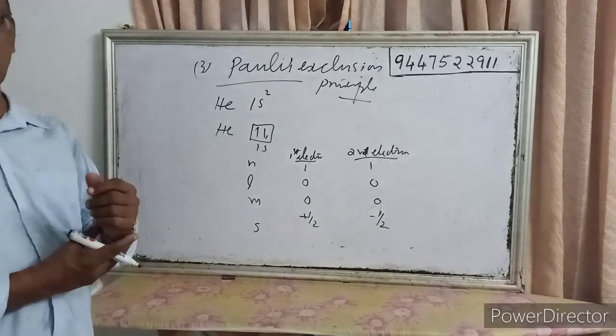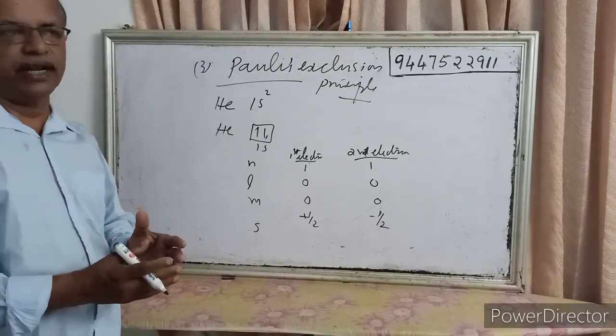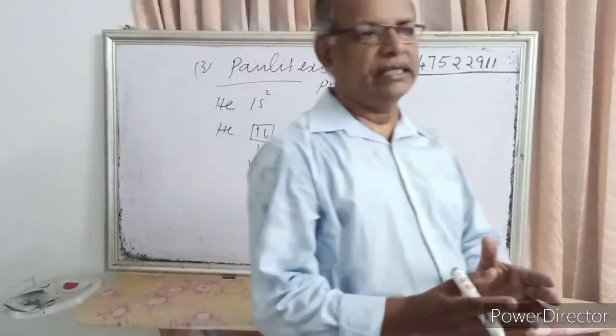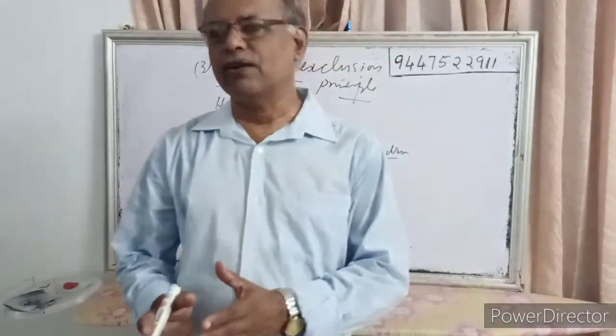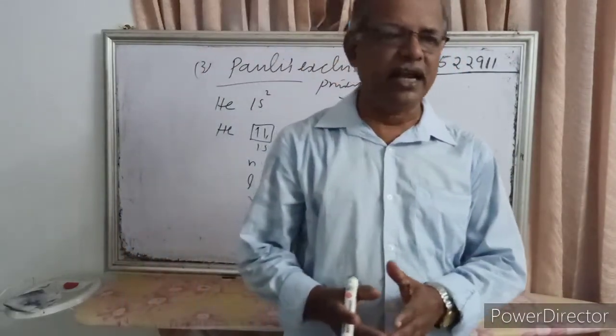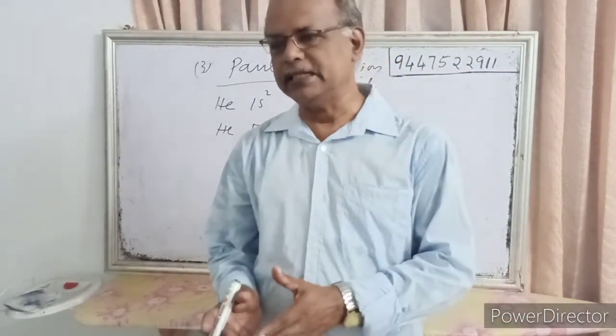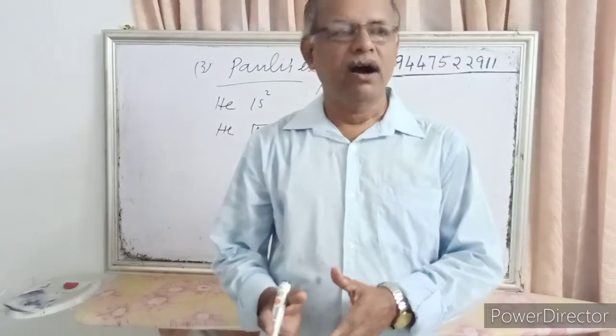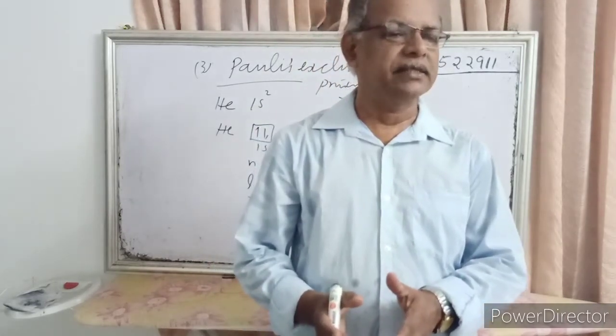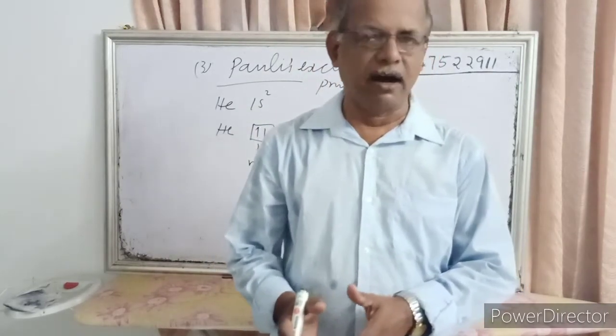Now, the rules regarding the filling of electrons are three. One is the Aufbau principle: electrons fill in the increasing order of their energy level. Second is Hund's rule: pairing will not take place until all the orbitals of the same energy level are half filled.